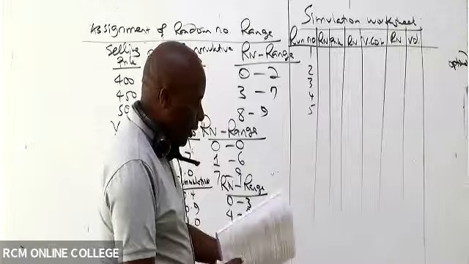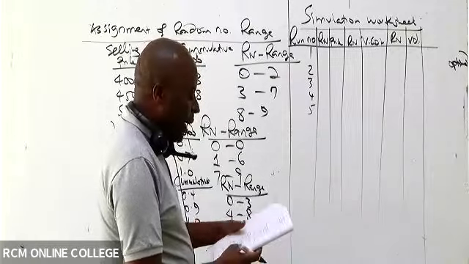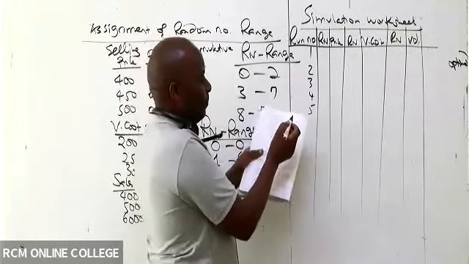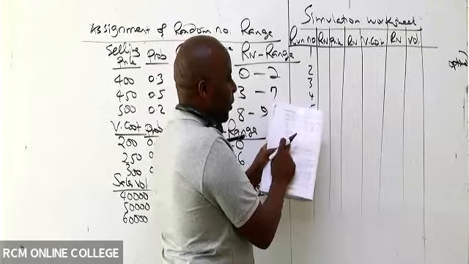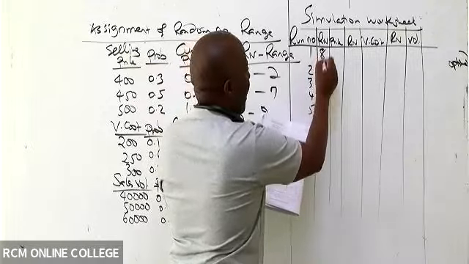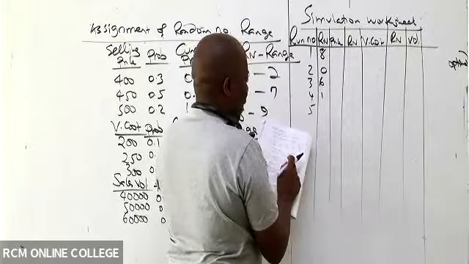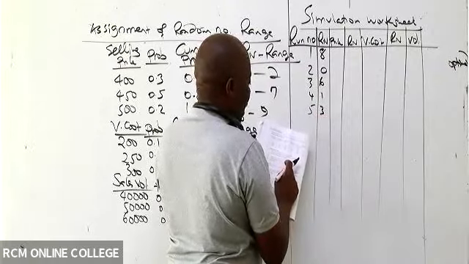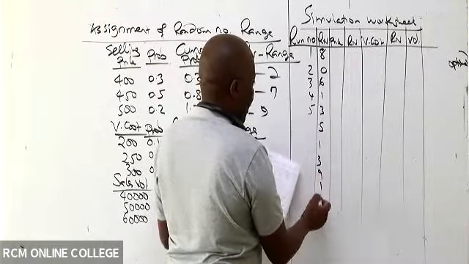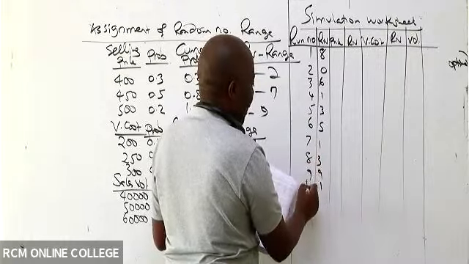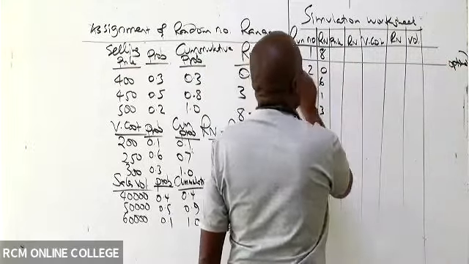Now, please listen before you continue, because I want to give you time to do this. When you look at this question, indeed, they have given us the random numbers, for example, for selling price. For selling price, you can see a table there after number 3. For selling price, they have given me 80.8061. Then we have 3. Then we have 51.39. So this is number 6, number 7, number 8, number 9, number 10. Now you can write yours. Remember, those ones are for selling price.